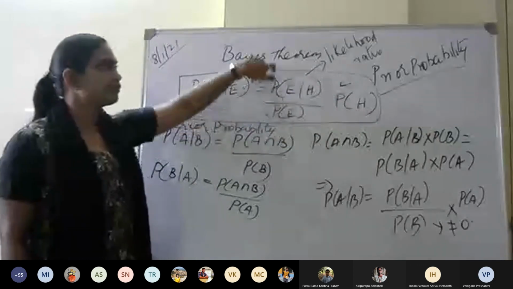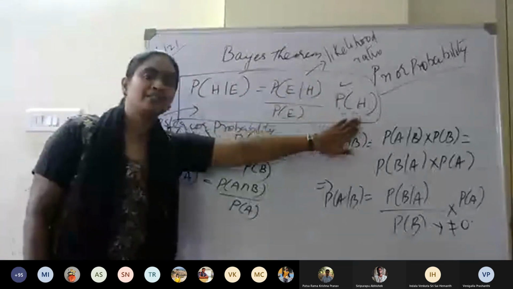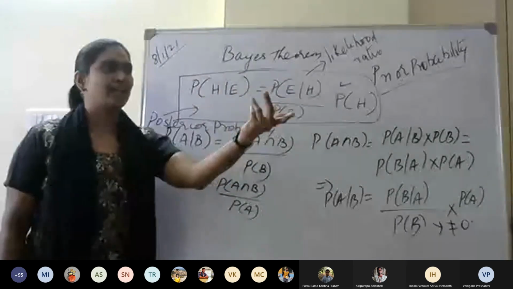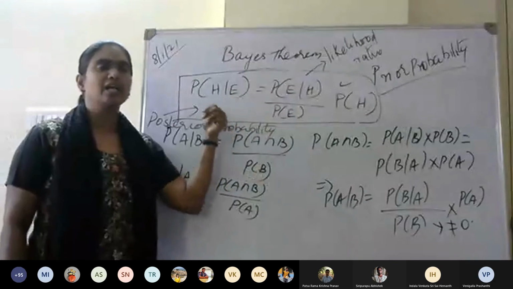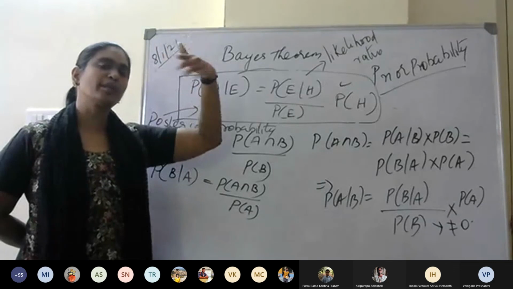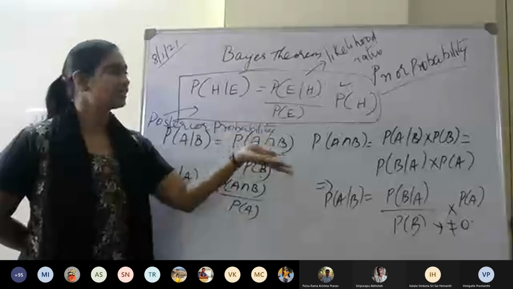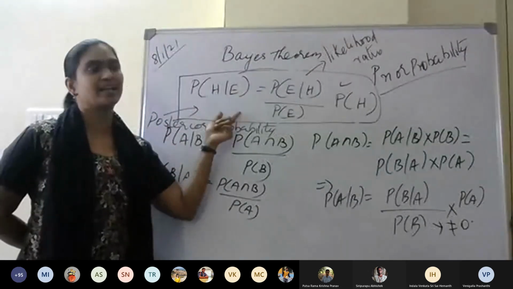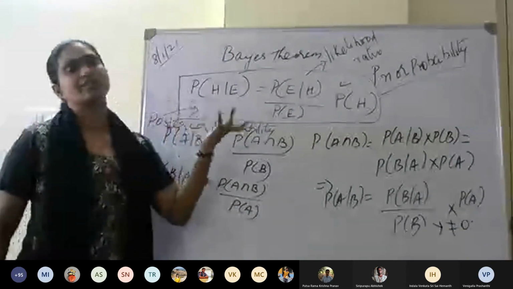If I have to find a likelihood ratio, this is another numerical value with which you multiply the probability of H, and then you get a numerical value, say 0.65 or 0.8 or 0.9. Given that it has won so many times earlier, or whatever evidence is given, you can predict a value. 0.65 means a 65% chance, and 80% means an 80% chance that the CSK team will win the current match.